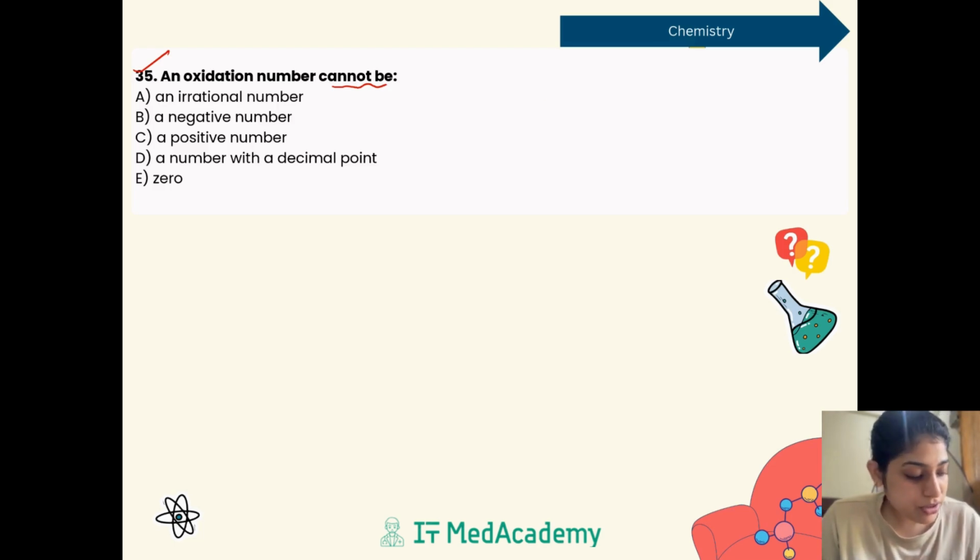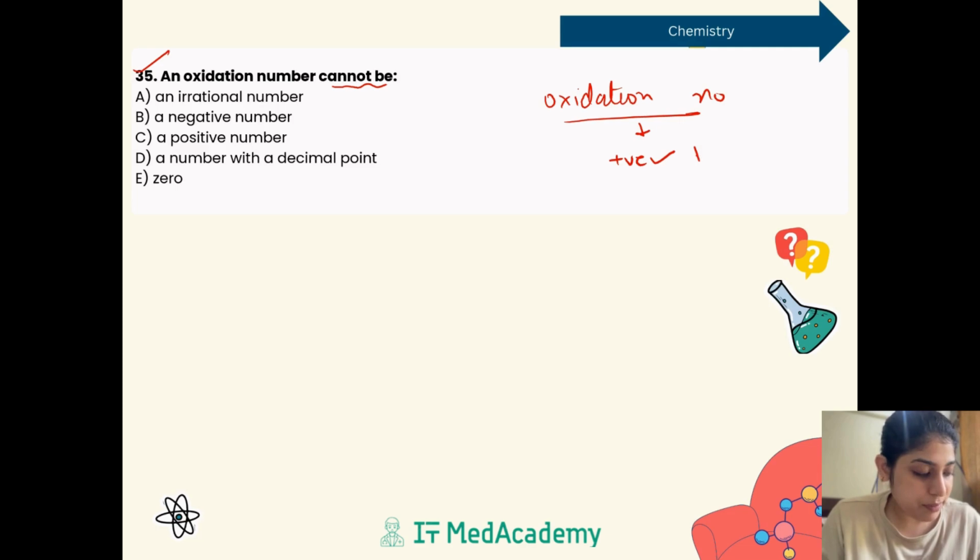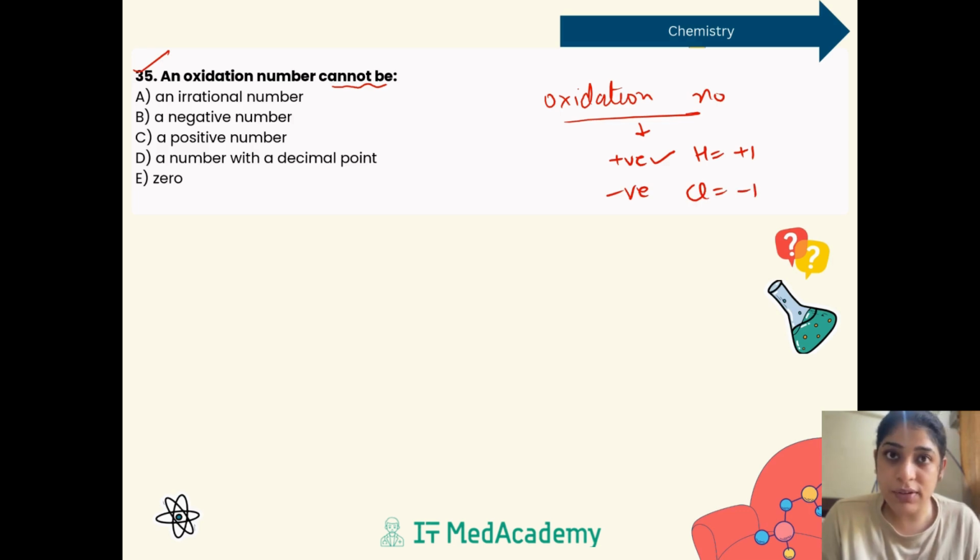We know when we talk about the oxidation number, this value can be positive. Like for example, hydrogen it is +1. This value can be negative. For chlorine it comes out to be -1. Oxygen it is -2, right? This oxidation number can also have a value of 0. For example, we have Cl2. It is 0 in the oxidation state. N2, 0 oxidation state, right?